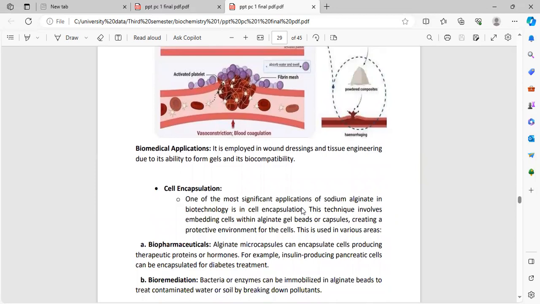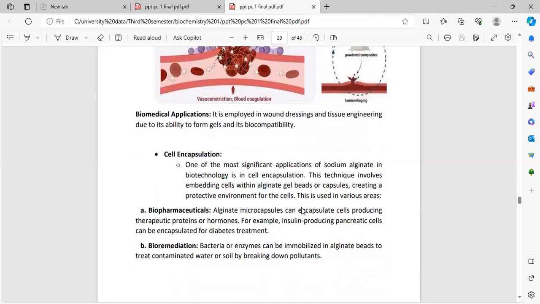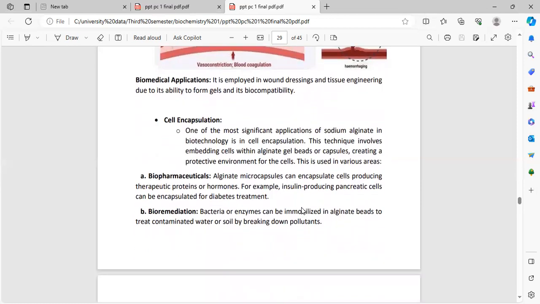process of blood coagulation. Biomedical application. It is employed in wound dressing and tissue engineering due to its ability to form gels and its biocompatibility. Cell encapsulation. One of the most significant applications of sodium alginate in biotechnology is in cell encapsulation. This technique involves embedding cells within alginate gel beads or capsules, creating a protective environment for the cells.